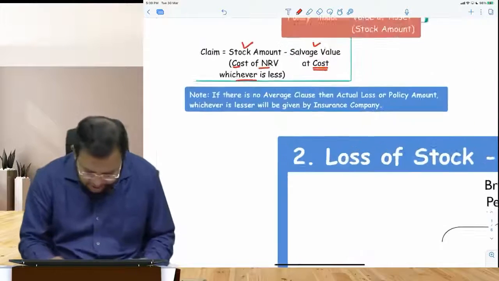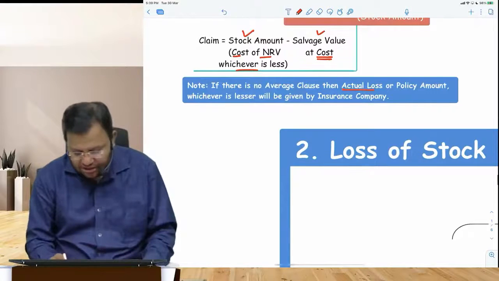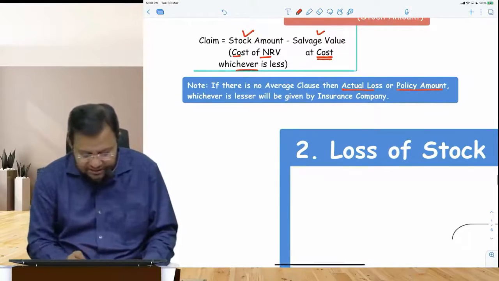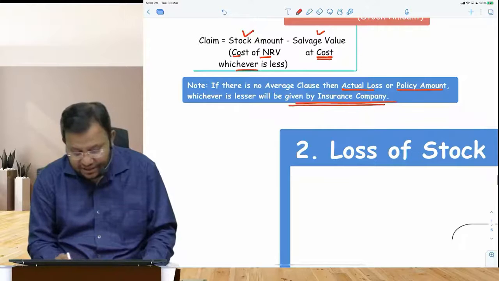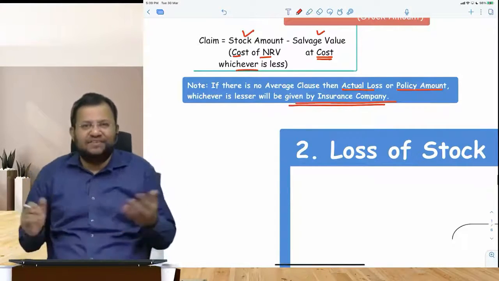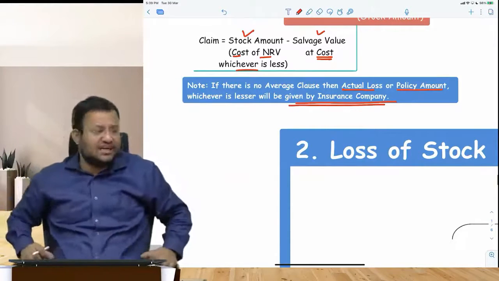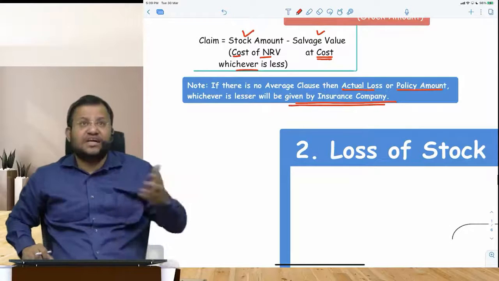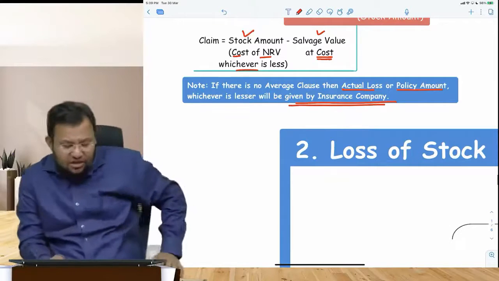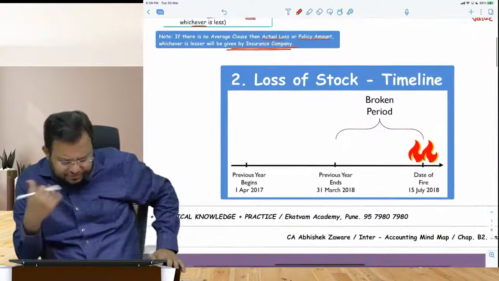Now this is important note. If there is no average clause, then the actual loss or policy amount, whichever is lesser, will be given by insurance company. So normally every insurance policy will have this average clause, but if a question comes and question says that there was no average clause, then obviously you have to take amount of loss or policy amount, whichever is lesser.